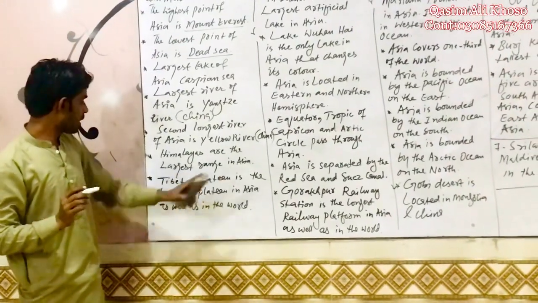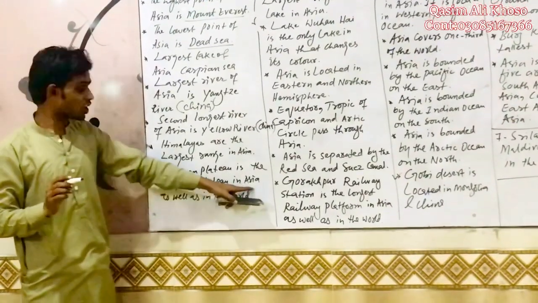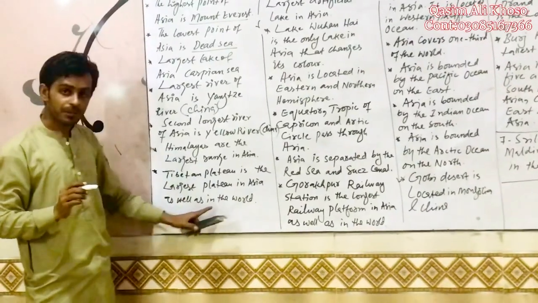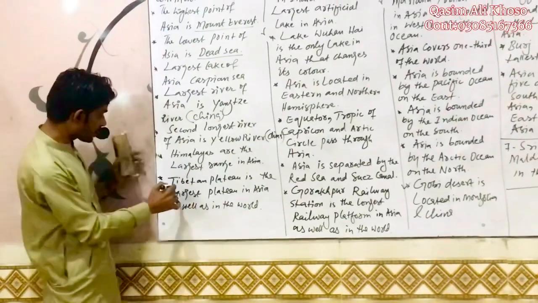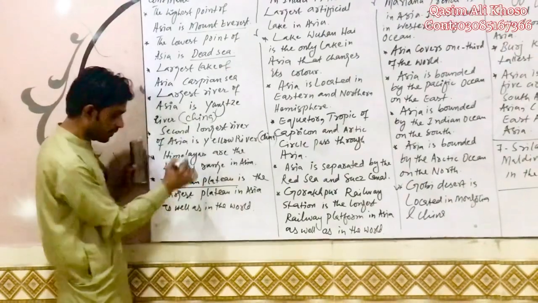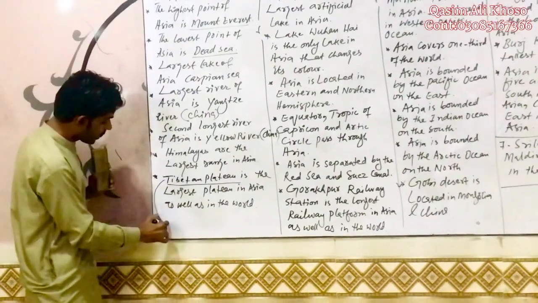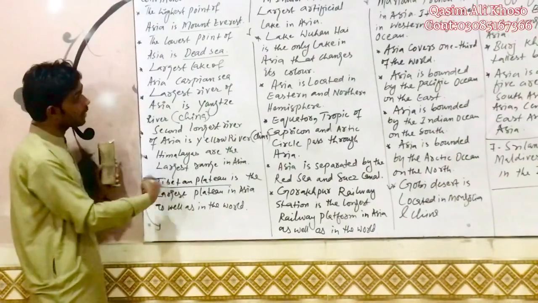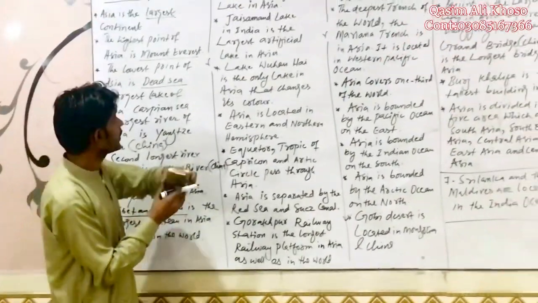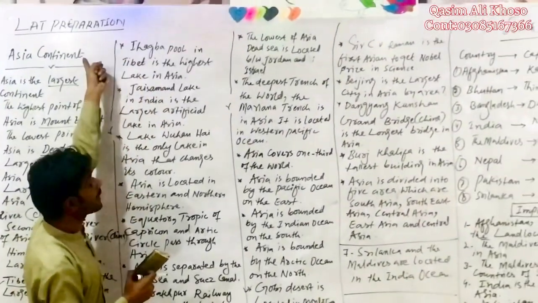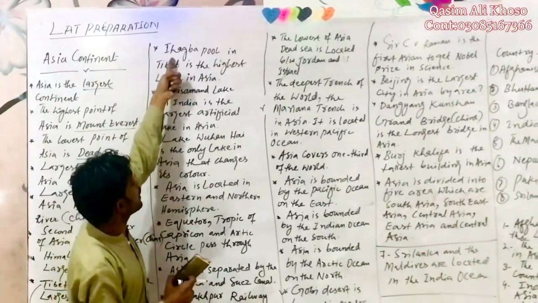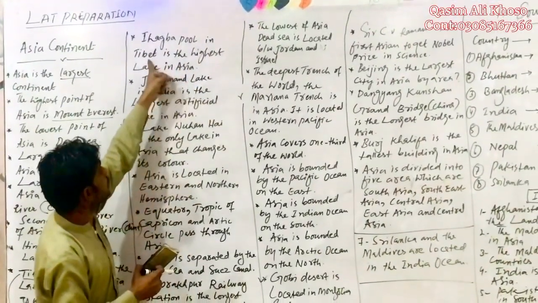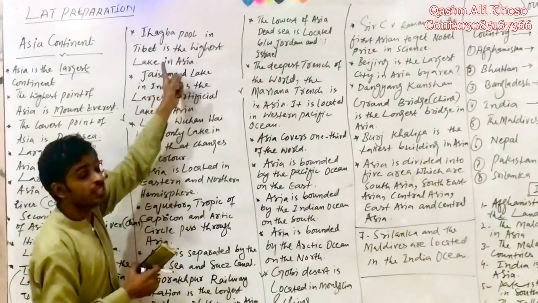Tibetan Plateau is the largest plateau in Asia as well as in the world. Where this plateau is located, I am giving you this as homework, and otherwise I will tell you at the end of the lecture.